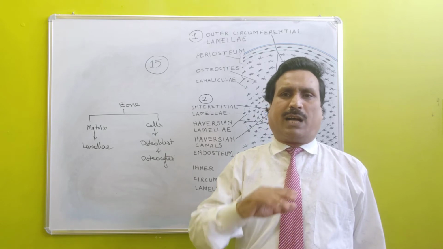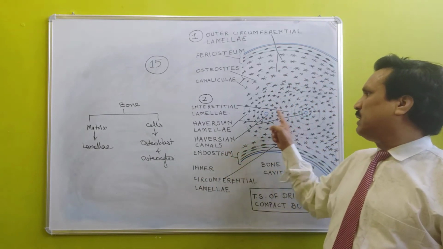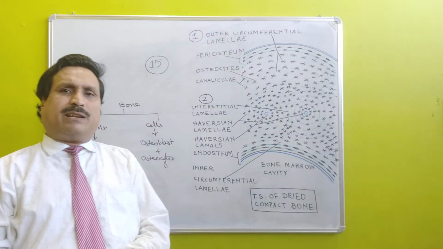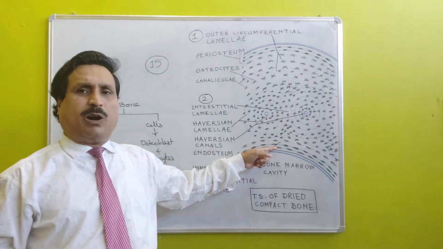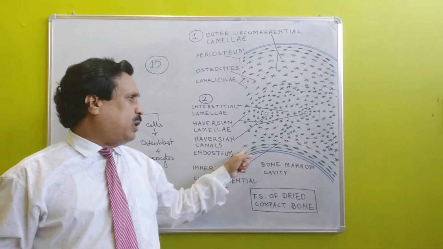After the outer circumferential lamellae, in the center of the bone the Haversian system is present, and towards the innermost side of the transverse section of dry bone, endosteum is present.